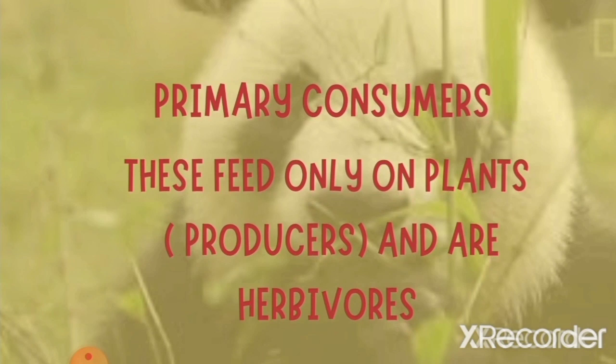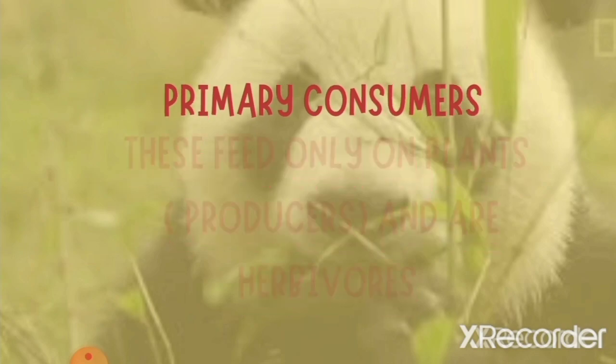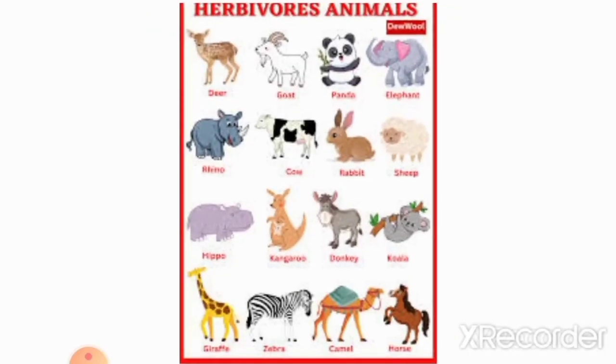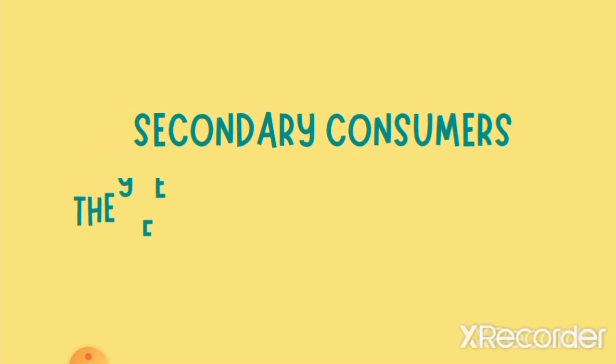The primary consumers feed on plants only. They feed on plants, which are the producers, and are called herbivores. Examples are goat, panda, cow, rabbit, donkey, giraffe, camel, horse, hippo, elephant, deer, and so on.